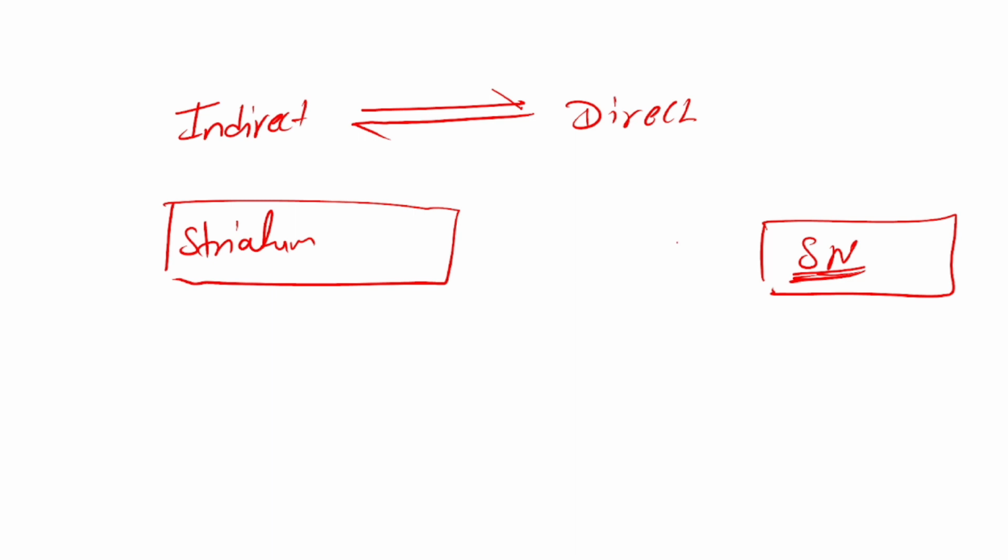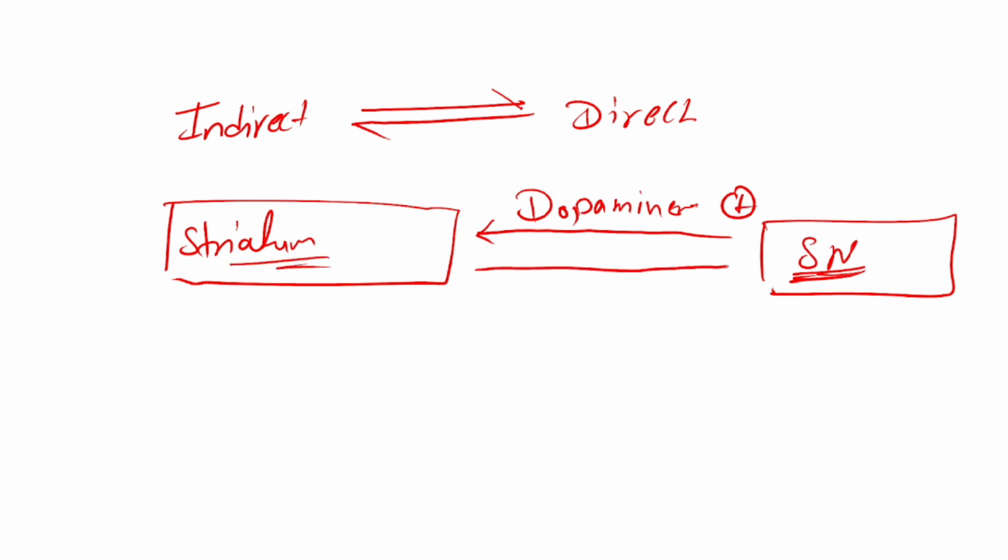The substantia nigra projects some fibers to the striatum, dopaminergic fibers, and it stimulates the striatum, and the striatum projects fibers to the substantia nigra. Those are GABAergic. So obviously this will inhibit the substantia nigra. Okay, so this was the physiology of basal ganglia.